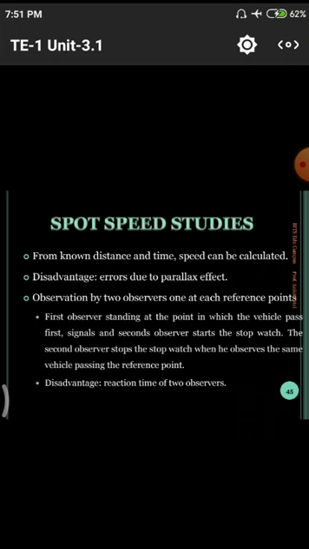Next one, spot speed studies come under this. From known distance and time, speed can be calculated. That means the known distance is, suppose, 1 kilometer, and the time taken is 2 minutes or 3 minutes using our vehicle, so the speed will be calculated. Speed equals length by time, and the unit of velocity is meter per second.